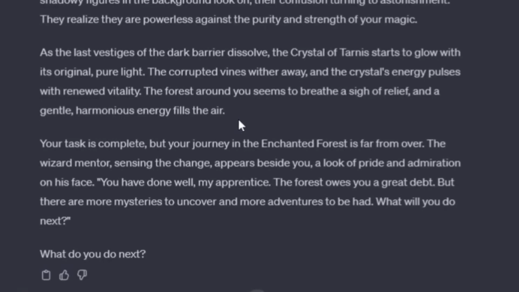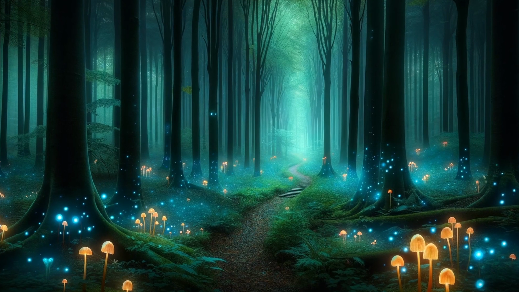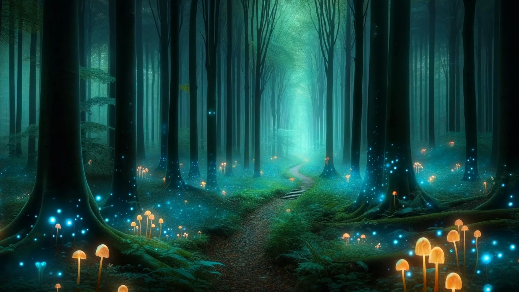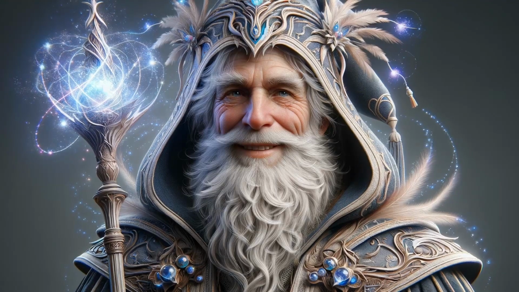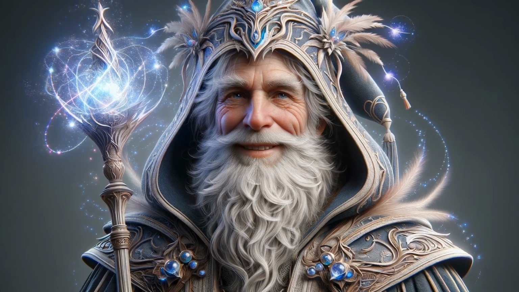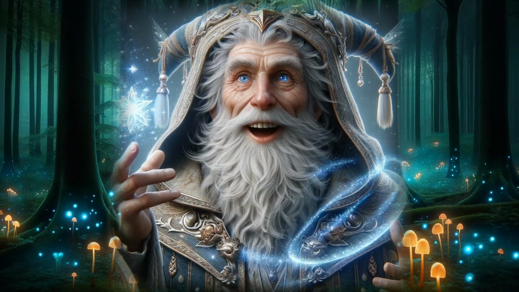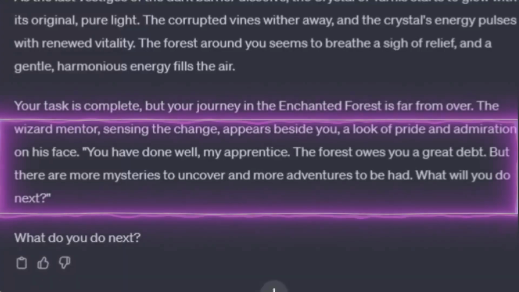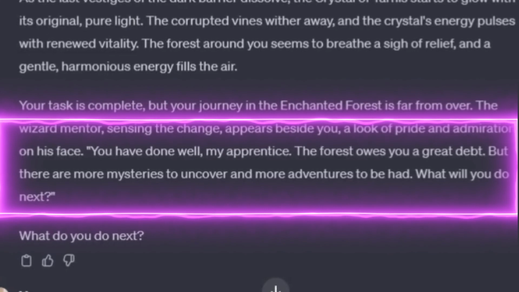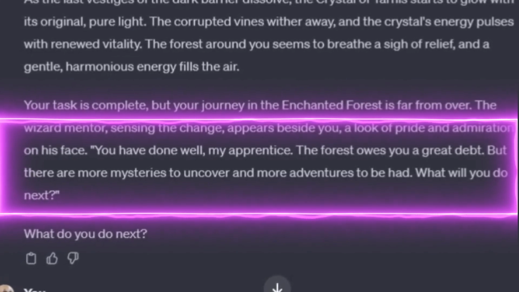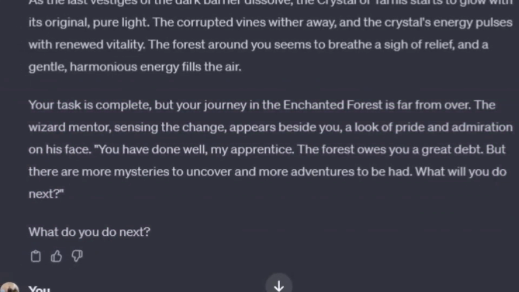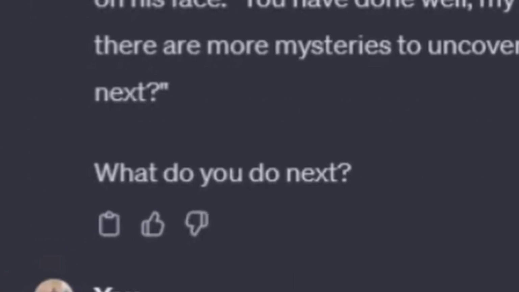Your task is complete, but your journey in the enchanted forest is far from over. The wizard mentor, sensing the change, appears beside you, a look of pride and admiration on his face. You have done well, my apprentice. The forest owes you a great debt, but there are more mysteries to uncover and more adventures to be had. What will you do next?